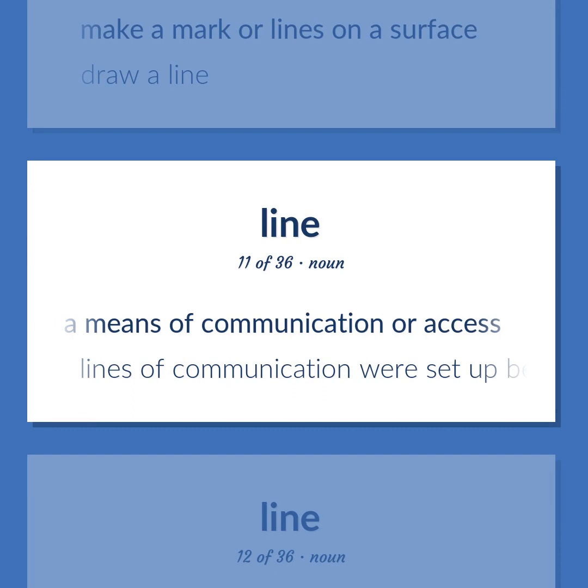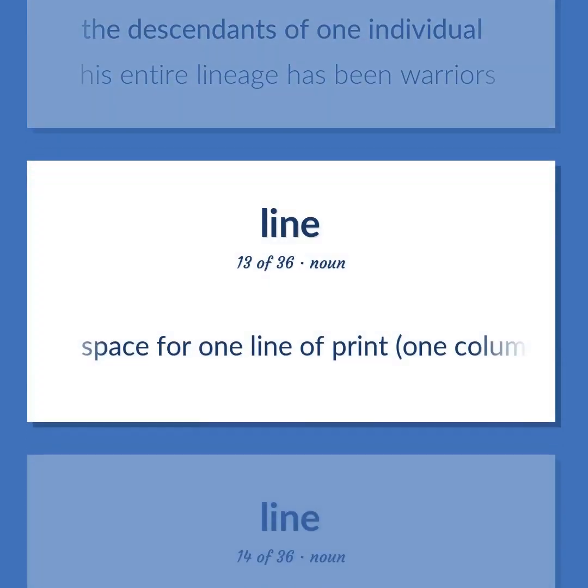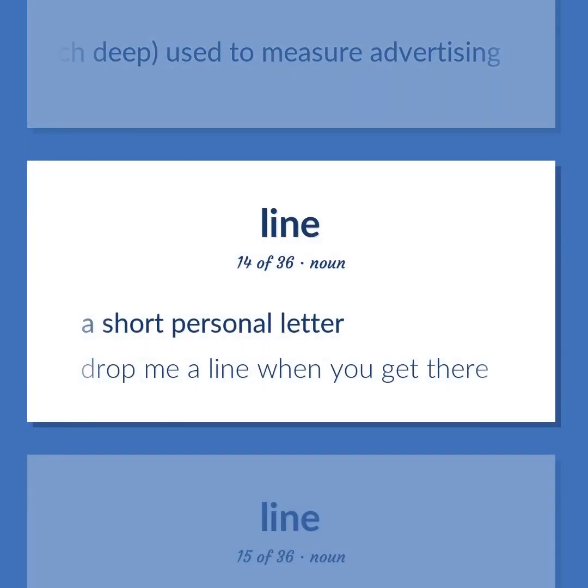Lines of communication were set up between the two firms. The descendants of one individual. His entire lineage has been warriors. Space for one line of print, 1 column wide and 1/14 inch deep, used to measure advertising. A short personal letter.